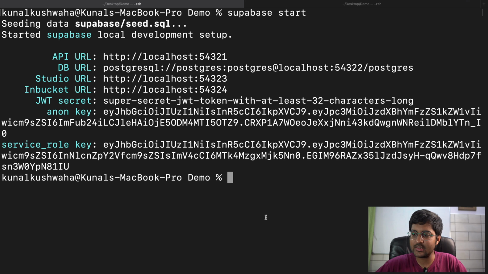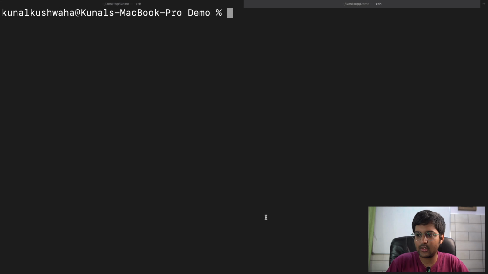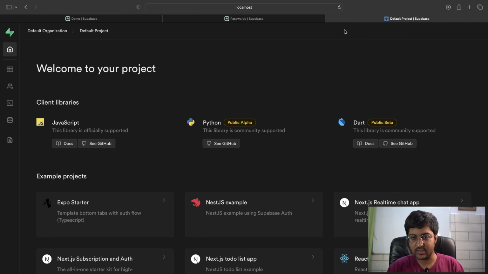All right, let's move forward. So now what we're going to do is create a new migration. There are two ways to make these schema changes. You can either do a manual migration, where you write DDL statements manually into a migration file, or you can do an auto schema diff. So you can make changes through the Studio UI, which is basically this one, and it will auto-generate a schema difference. Okay, so let's try to do a manual migration.